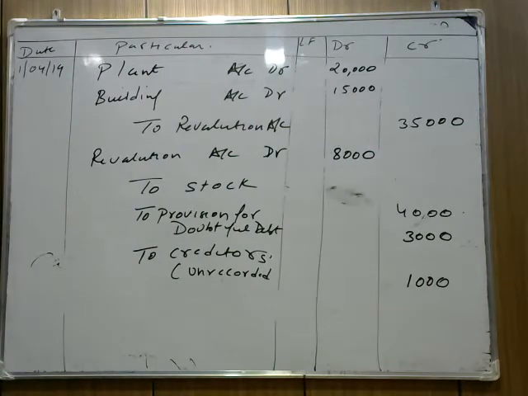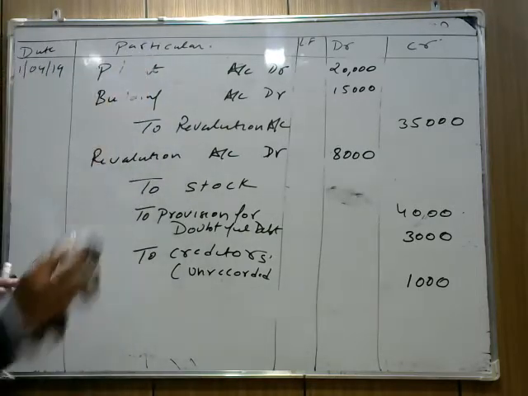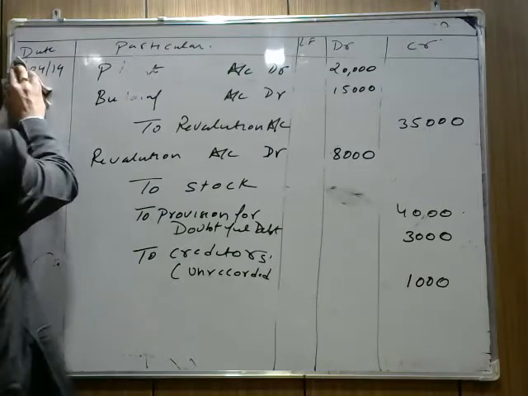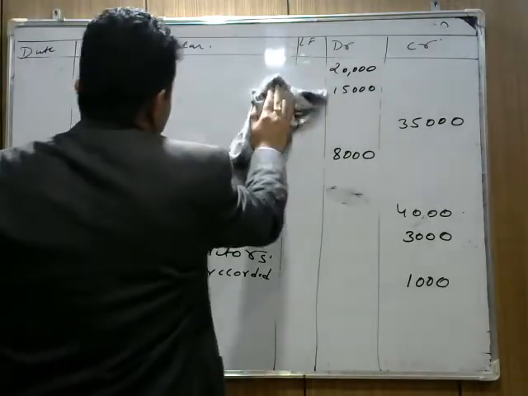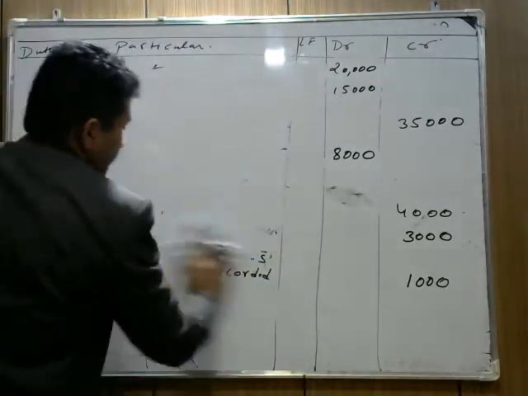Now how we can find the profit? Revaluation credit side is 35,000. Revaluation debit side is 8,000. That means the firm is getting a profit of rupees 27,000. This profit is to be divided between partners. Should I rub the entry? Okay, this revaluation profit is to be distributed among partners.